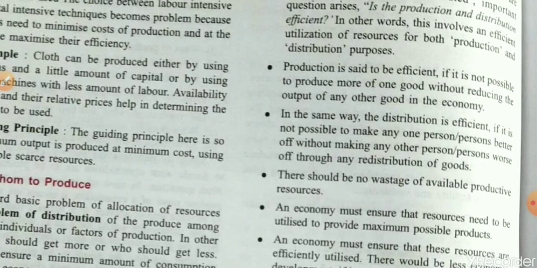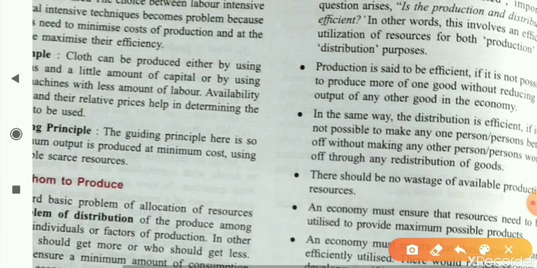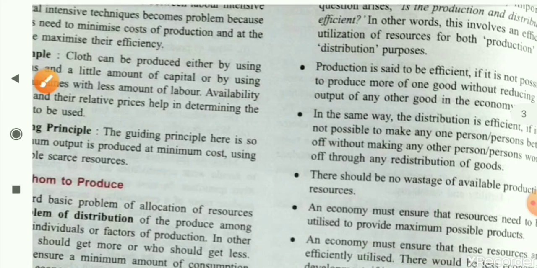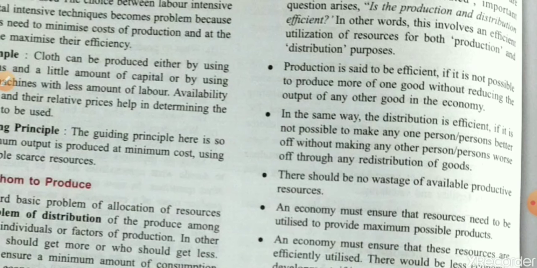Okay, student, now production is said to be efficient if it is not possible to produce more of one good without reducing the output of any other good. It simply represents that if you are producing a good without sacrificing the resources of another good, then your production is efficient. But if you are producing a good by sacrificing or reducing the output of another good, it simply represents your production is inefficient.